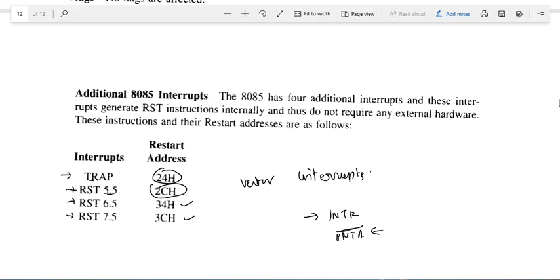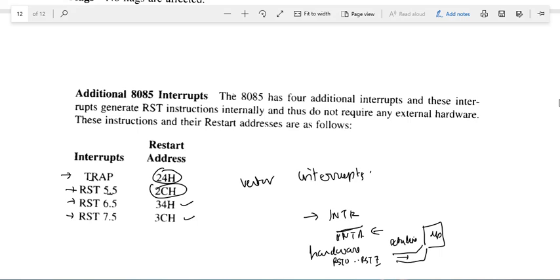Now the hardware will give the restart instruction from RST0 to RST7 to the microprocessor through the data lines, and the microprocessor decodes the restart instruction, and according to the restart instruction it will go to the corresponding location.